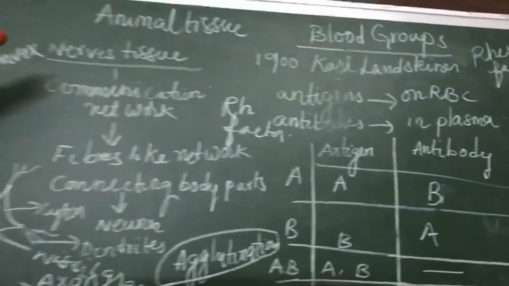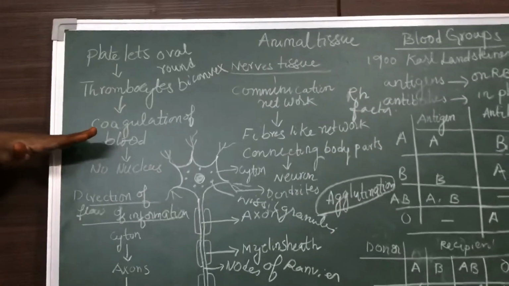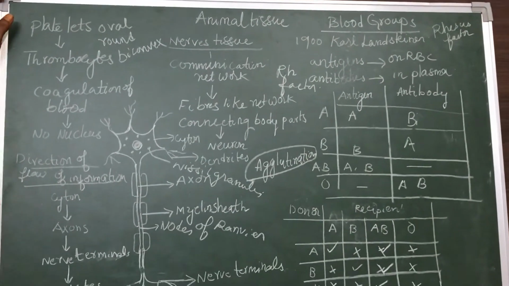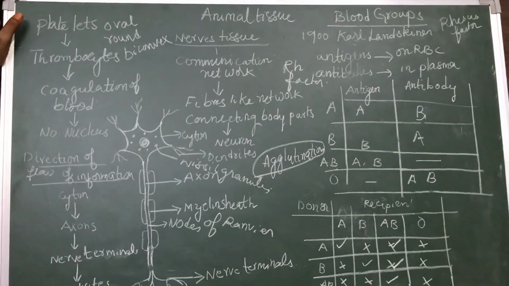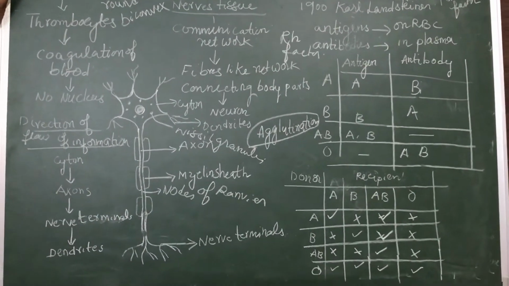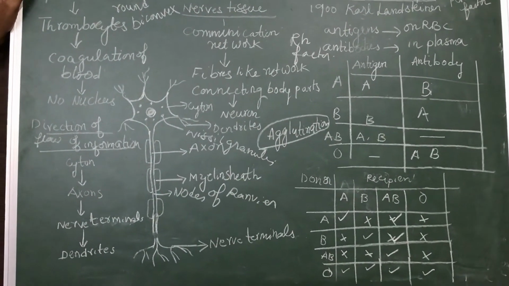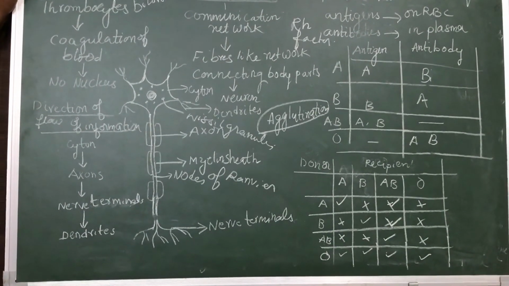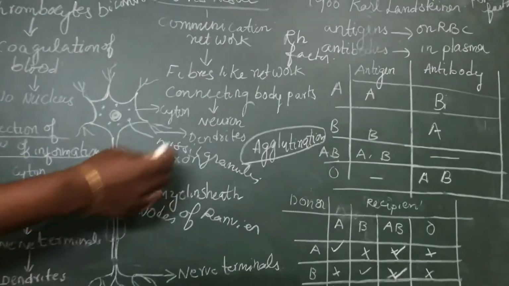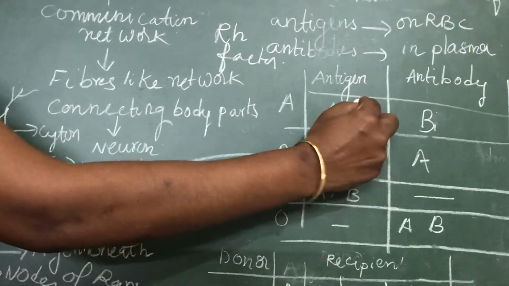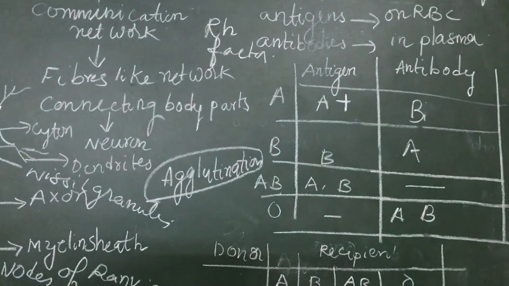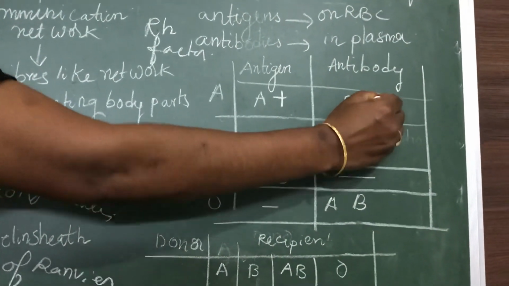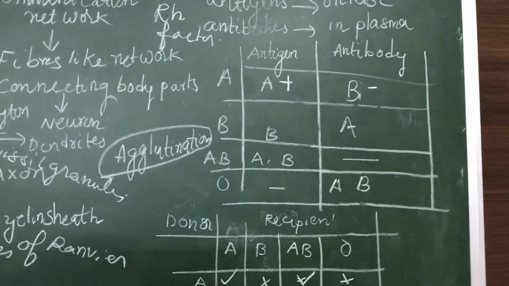And 97% of the population in the world contains RH factor. The person who has RH factor is called RH positive. And the person who does not have RH factor, we call them RH negative. For example, if A blood group consists of RH factor, it is called A RH positive. If the RH factor is absent, it is called RH negative, that is B negative.